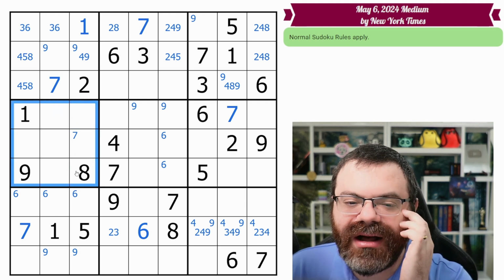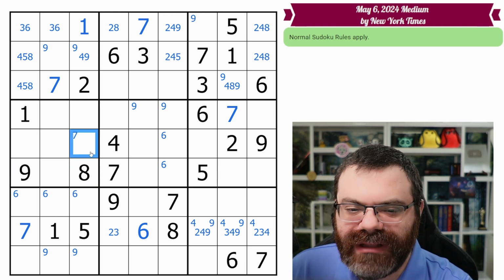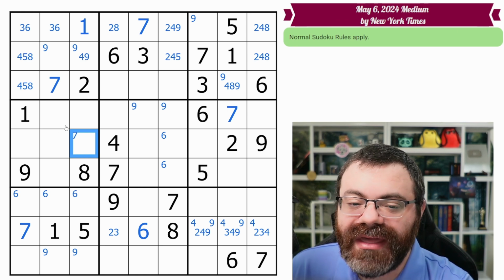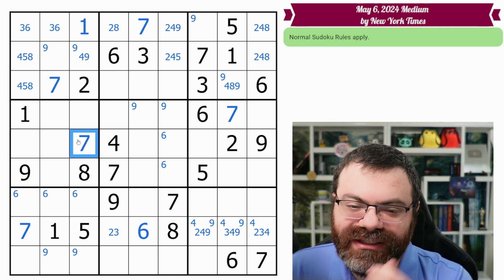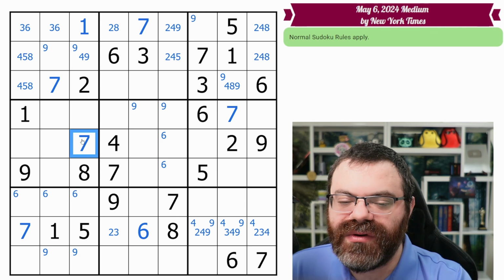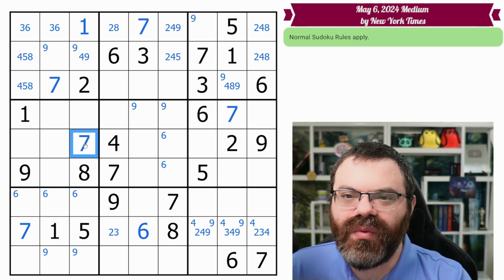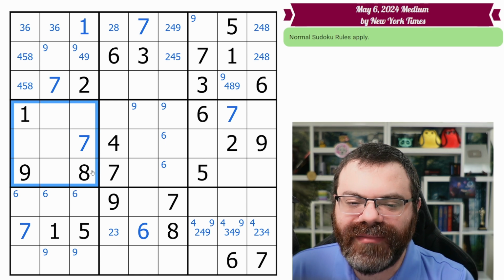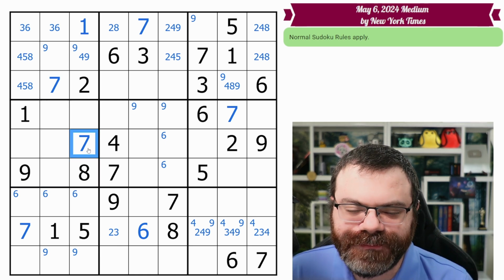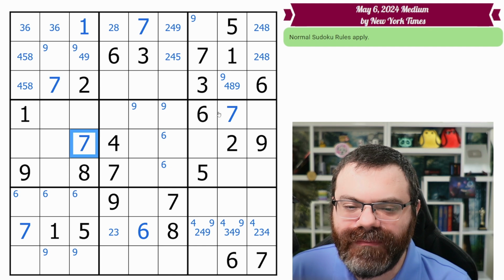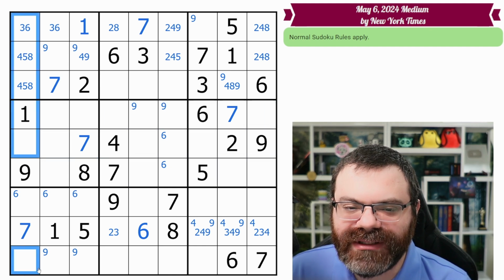So we want to check the box to see how many 7s are remaining. How many corner mark 7s remain? There's only 1 remaining. That allows us to immediately place it as a big 7. Because what that single corner mark in the box left meant is that that was a hidden single in the box. There was only 1 single cell remaining in the whole box that could be 7, so it must be 7. So we place this 7. What do we want to do? Well, we need to follow up on the band, and we need to follow up on the stack.